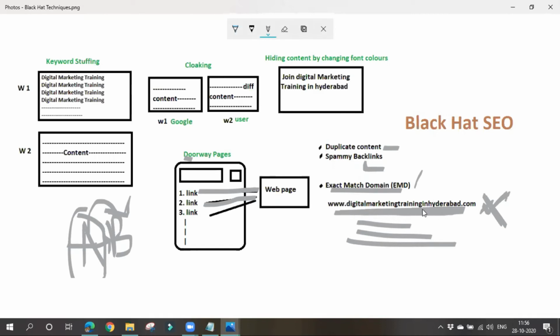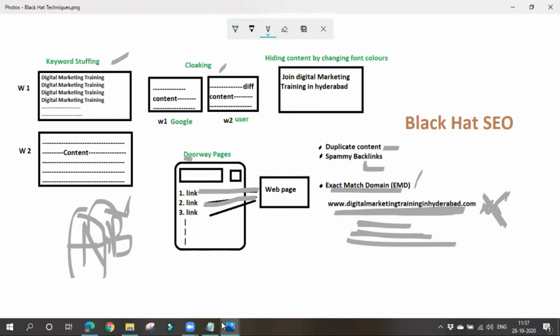Getting such kind of domains is not that easy. They might be so costly. Anyway, though you got this particular kind of domain, it is an additional advantage. Please write proper and quality content. Please provide quality content to the user so that Google will not punish you, right? These are all various black hat SEO techniques which we should not follow. If we follow, Google will punish us.